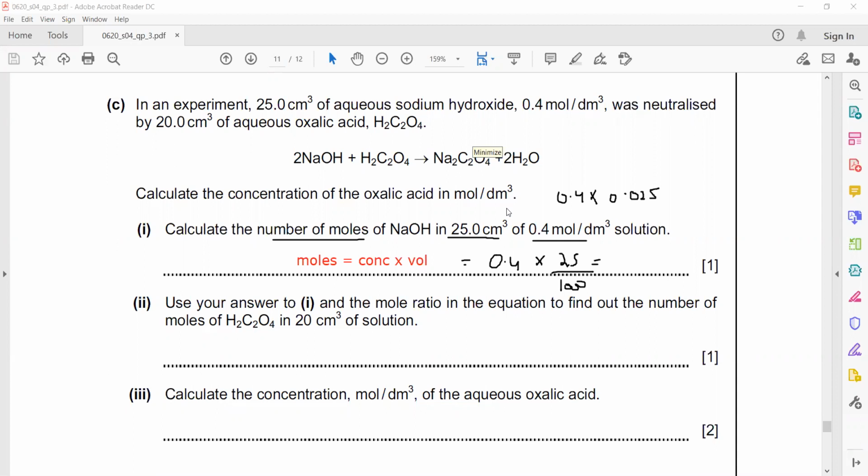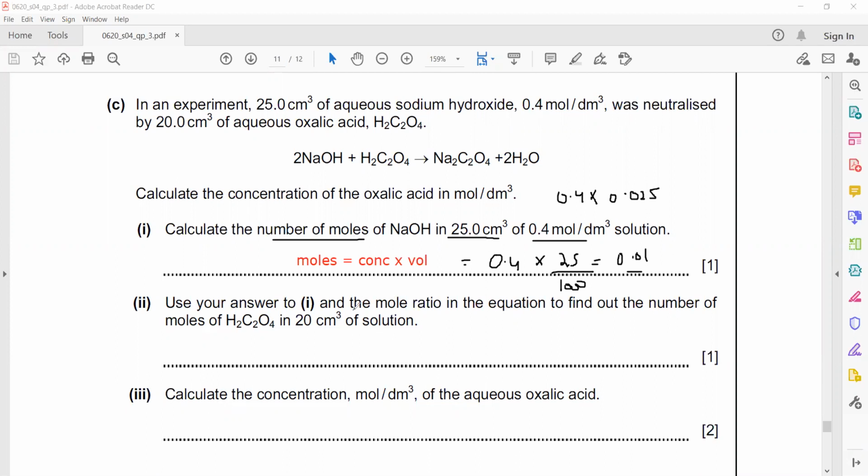You can also do 0.4 multiplied by 25 divided by 1000. So 0.01. These are the moles of sodium hydroxide.